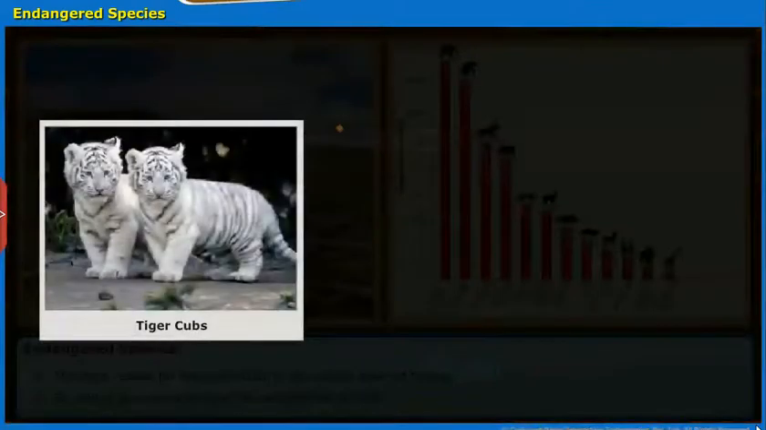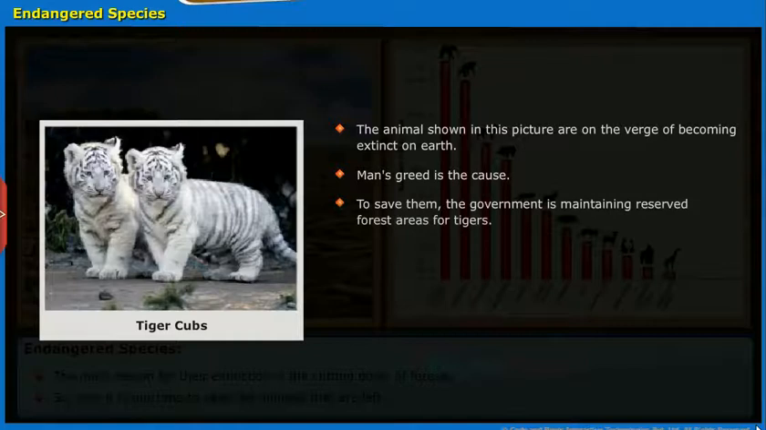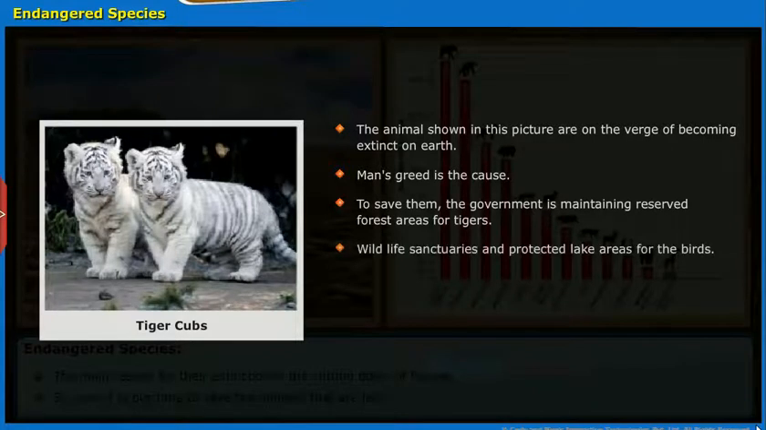Make a note. The animals shown in this picture are on the verge of becoming extinct on earth. Man's greed is the cause. To save them, the government is maintaining reserve forest areas for tiger, wildlife sanctuaries and protected lake areas for the birds. Let's protect them. They are our wealth.